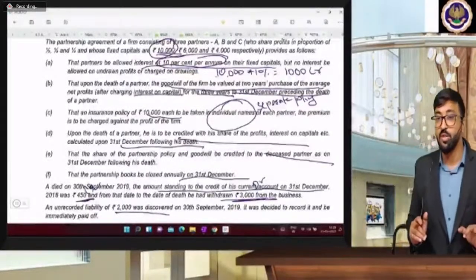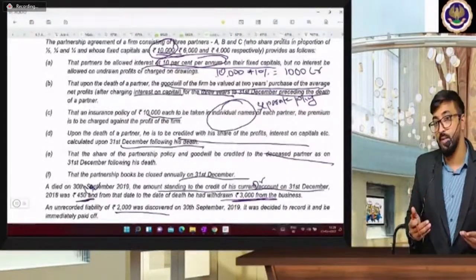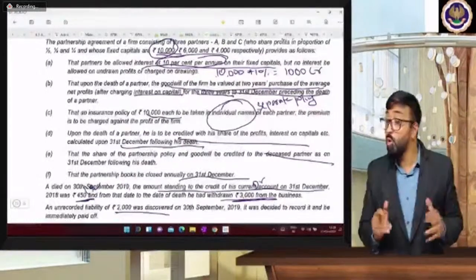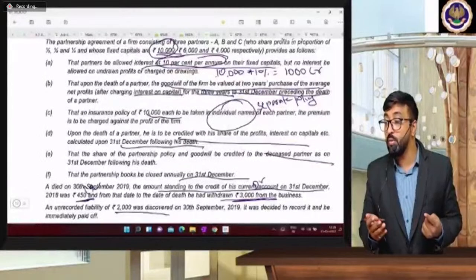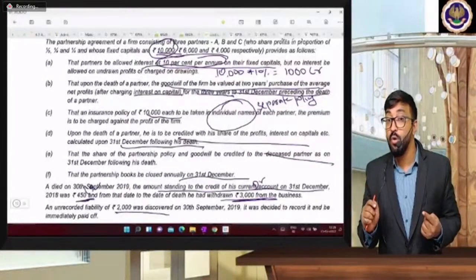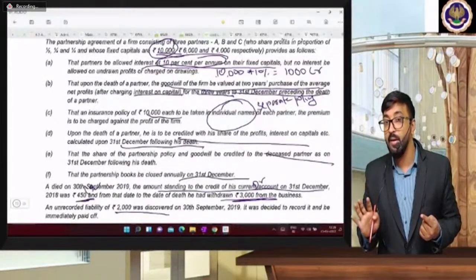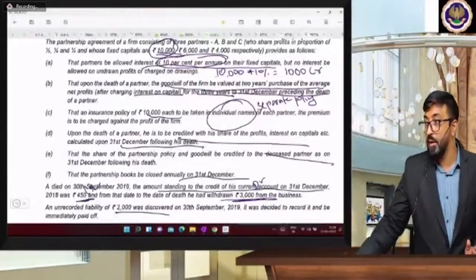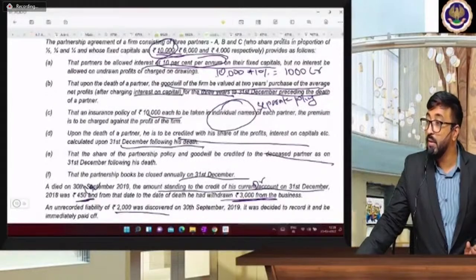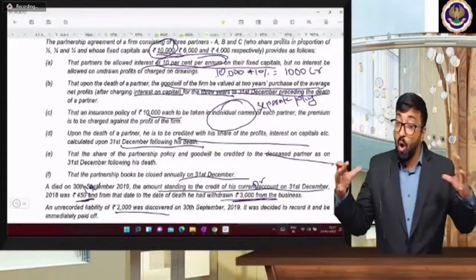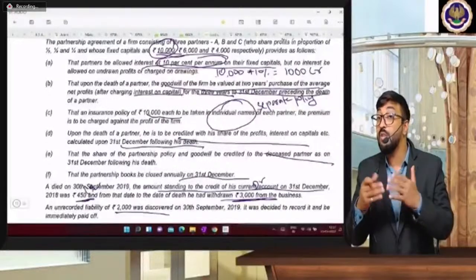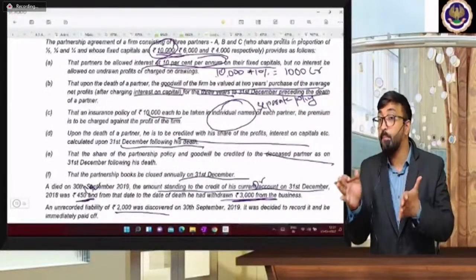In this question, it is not joint life policy. In this question, they have separate life policy. So who will receive the policy amount? That partner who is going to die, that is Mr. A. Mr. A will get the policy amount, and B and C will get surrender value, and they all three together, they will share this amount in their profit sharing ratio.